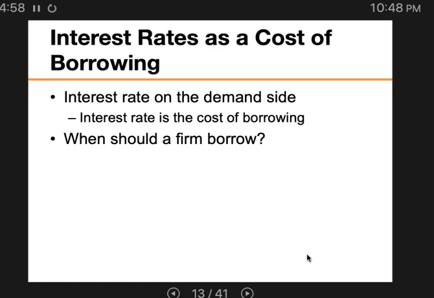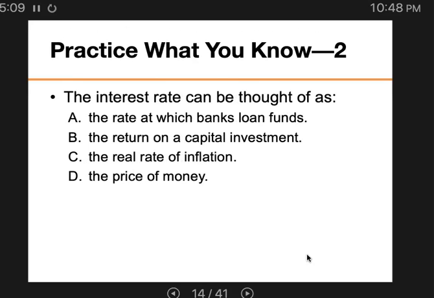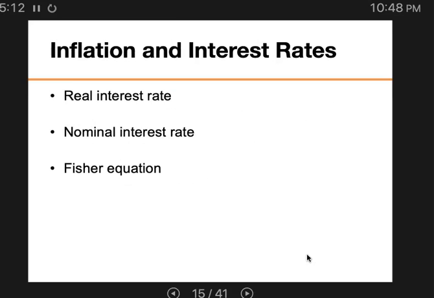So they would do a cost-benefit analysis, and they only borrow if the expected return on investment is larger than the interest rate on the loan. And then we do the practice what you know later.